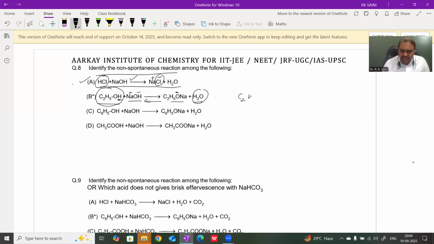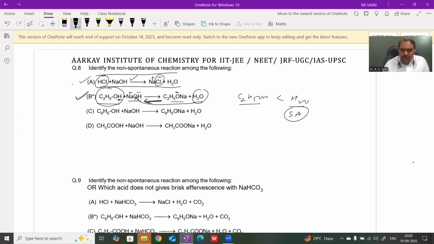Now we check the acidic strength of ethanol and water, and we know that ethanol is a weaker acid than water, or we can say water is comparatively the stronger acid, and the stronger acid exists in deprotonated form. Therefore, the forward reaction is non-spontaneous, but its backward reaction is spontaneous.